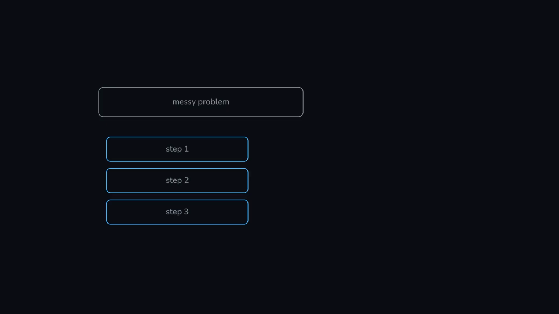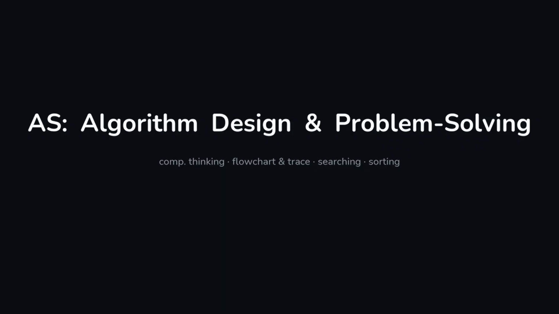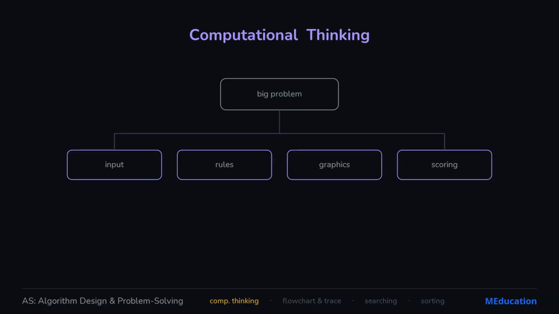But how do you turn a vague, tangled problem into clean steps in the first place? And once you have them, how do you make sure they actually work? That is the craft of algorithm design, and it starts with a way of thinking. First, decomposition. Break a big, scary problem into small, solvable pieces. A game is just input, rules, graphics, and scoring, each tackled on its own. Solve the little parts and the whole assembles itself.